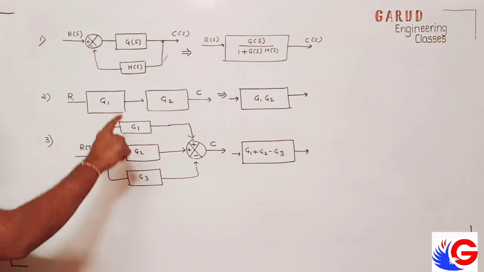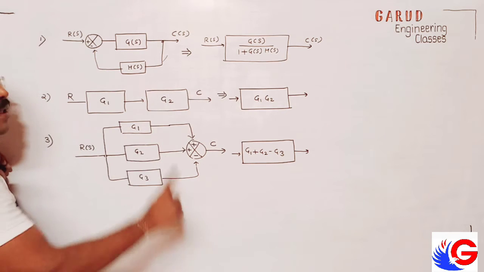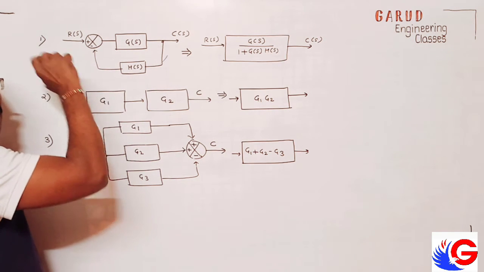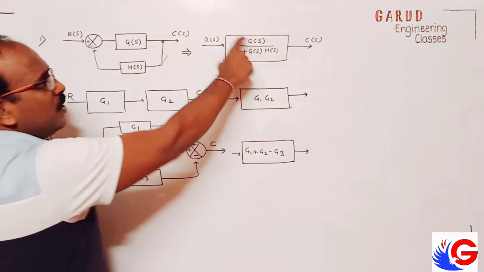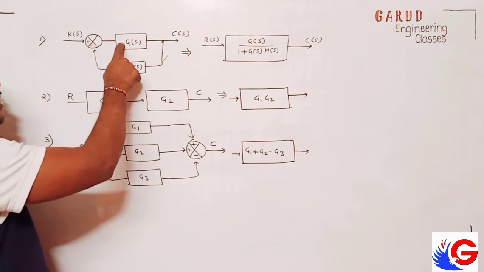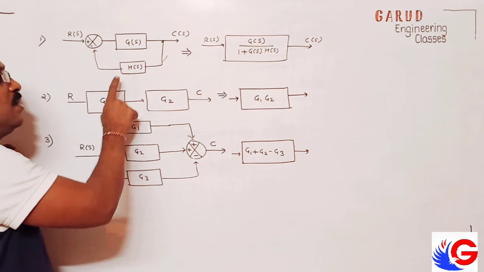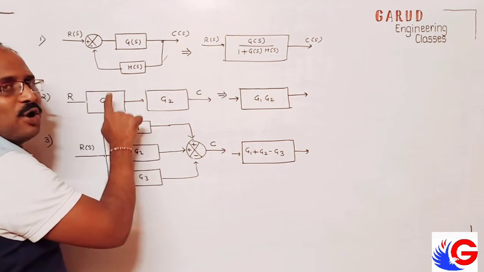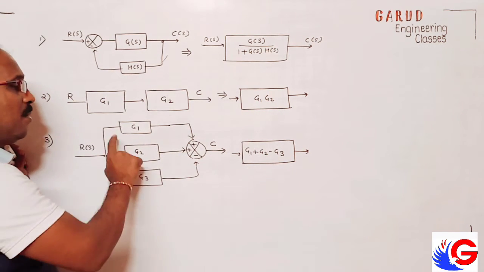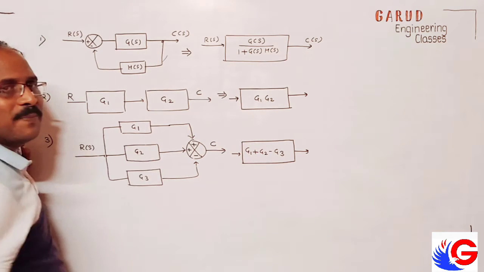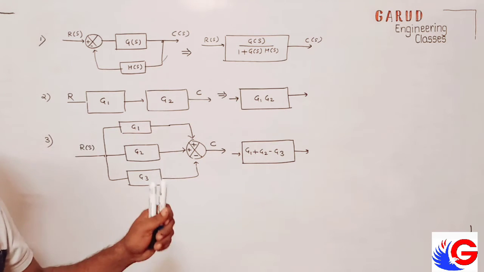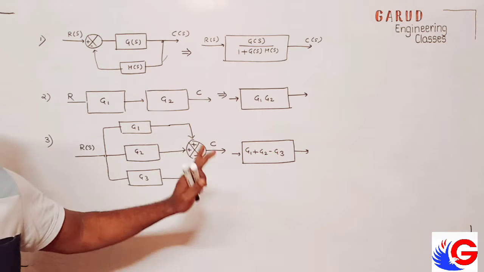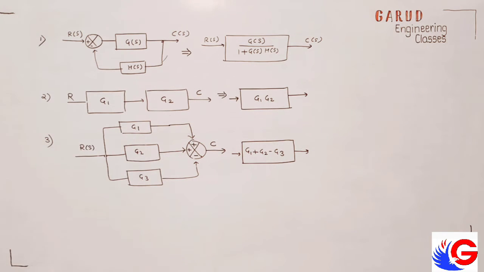See, simple. This is mirror loop. We have to remember direct formula of mirror loop: G upon 1 plus G into S. These are blocks in series. Blocks in series will be multiplied. Blocks in parallel will be added or subtracted according to the multiplication sign. So I take few examples. I take 4 or 5 examples so that you will be more compatible with that.